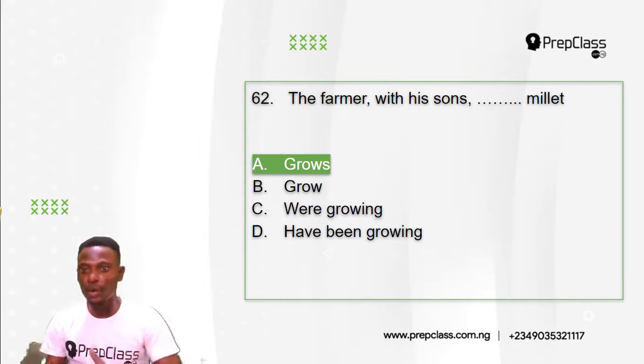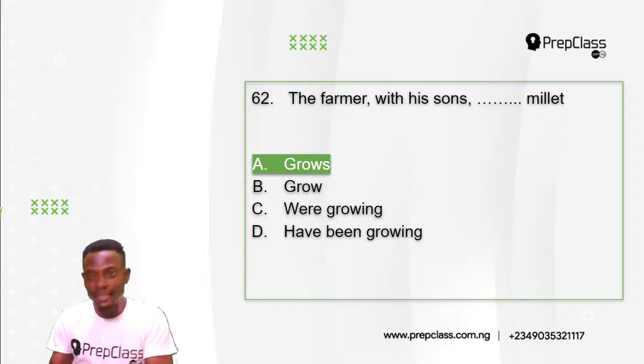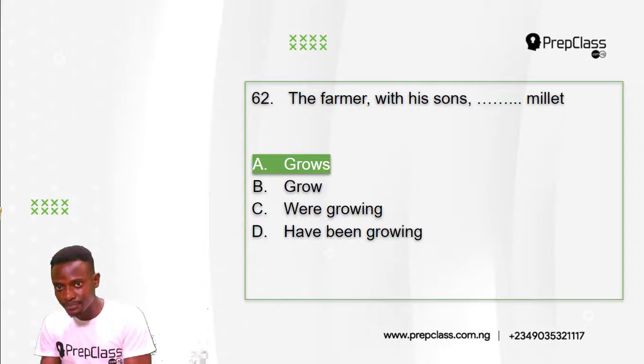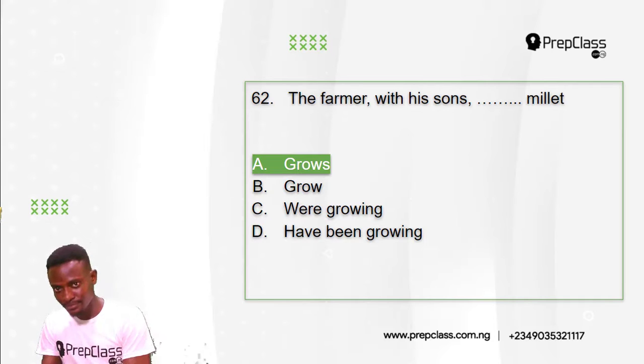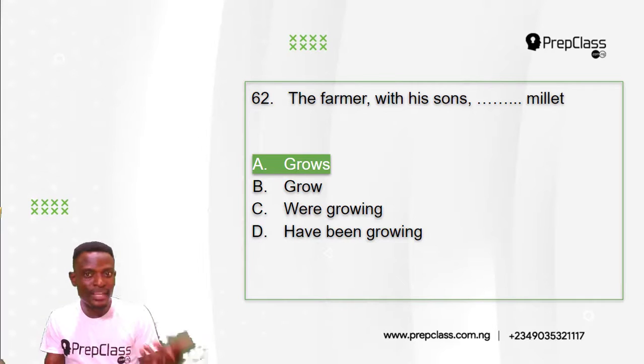His sons are just accompaniments. They are just accompanying him to grow millet. The farmer grows millet with his sons. The farmer with his sons grows millet.